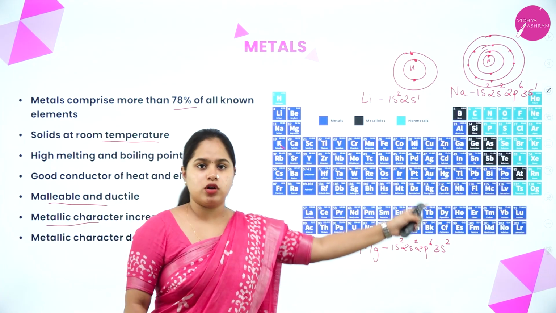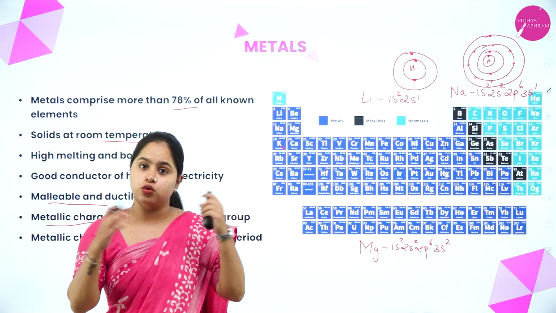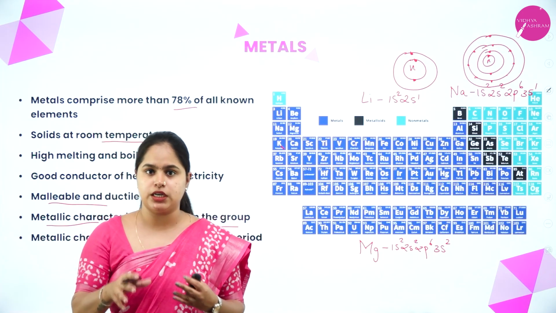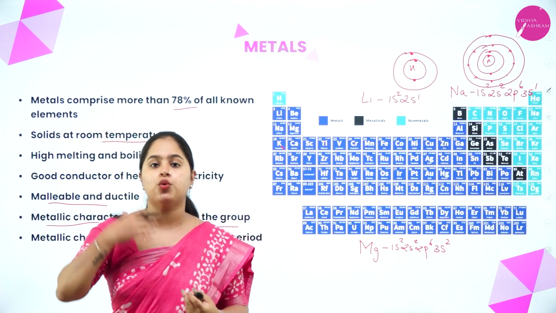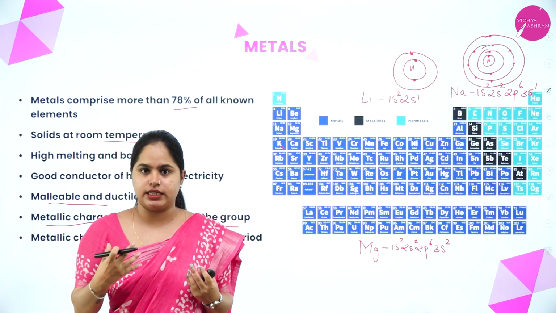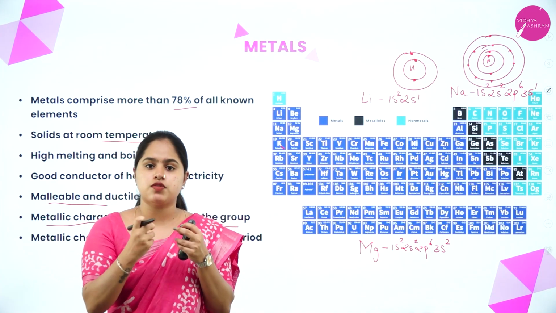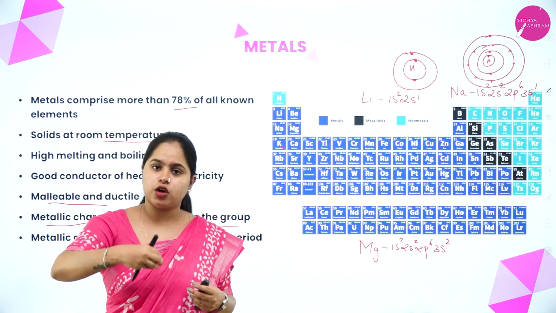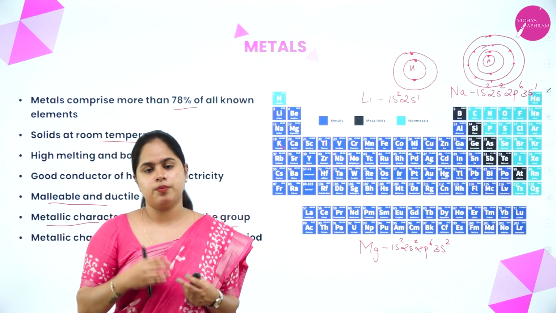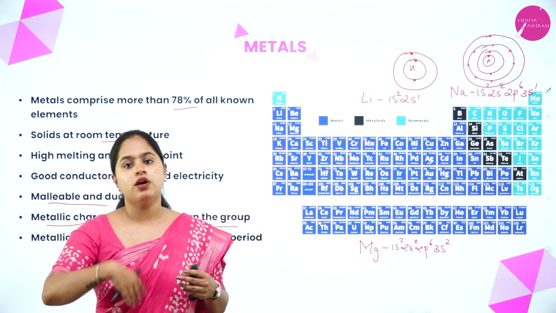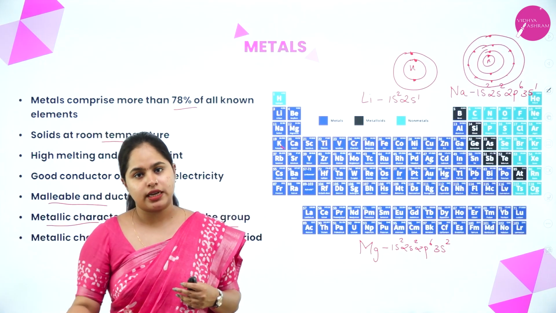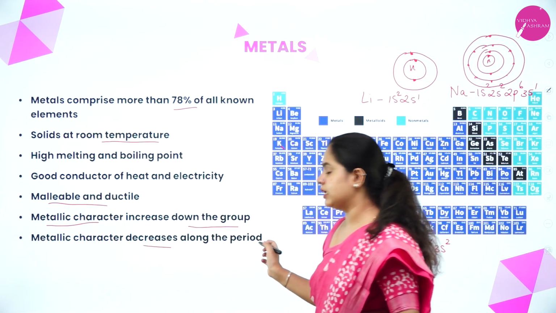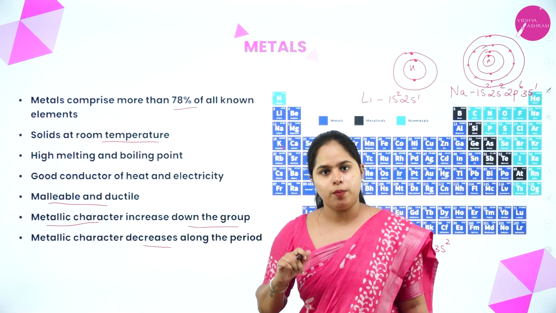Yes, so when we move along the period, the electrons are being added on to the same shell. So what happens? More and more electrons are present in a particular shell. So the attraction between the nucleus and the electrons keeps on increasing. Now the electrons and the nucleus will have very high attraction between each other. So will the electron be able to be removed easily from the shell? No, right? We can't easily remove it. So the tendency of the electron to get lost from the shell will decrease. That means the metallic character decreases along the period. So I hope it is understood.